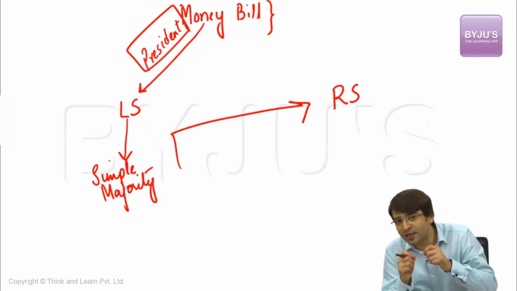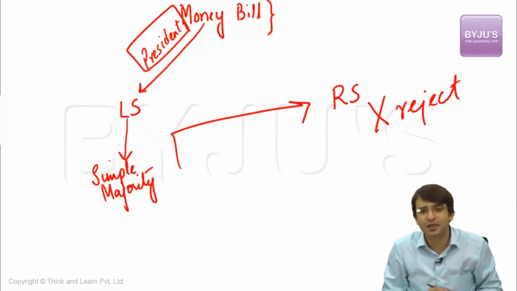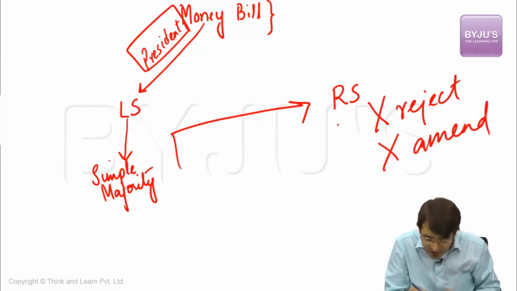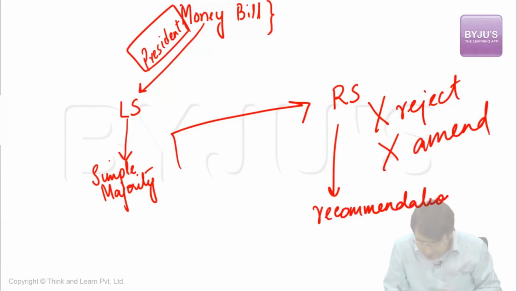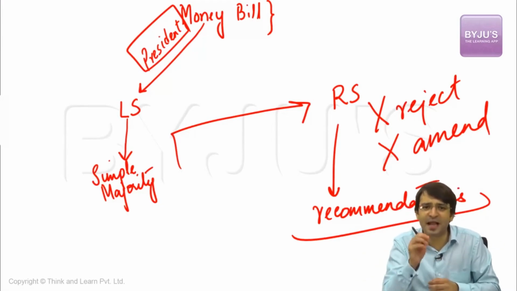Now, Rajya Sabha's role in the case of a money bill is very restricted. Rajya Sabha cannot reject a money bill. Rajya Sabha cannot amend a money bill. Rajya Sabha can merely recommend suggestions to the money bill. Rajya Sabha has no power to reject or amend a money bill.